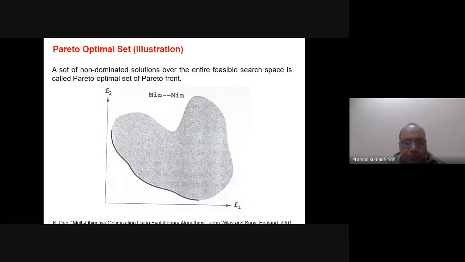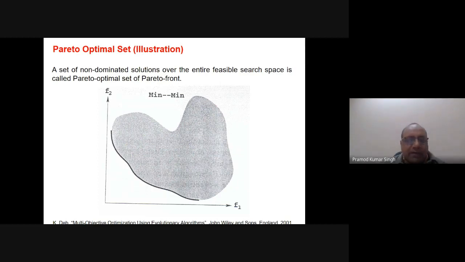So when I say all these are the Pareto optimal solutions, or this is a Pareto front, it means all the solutions on this particular line are such that we cannot say which solution is good or bad if we compare the solutions in this Pareto front. But any solution in the other part is dominated by some of the solutions on the dark line. So this is basically our aim: we have to find this one.